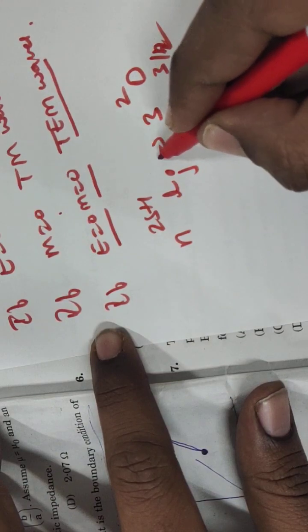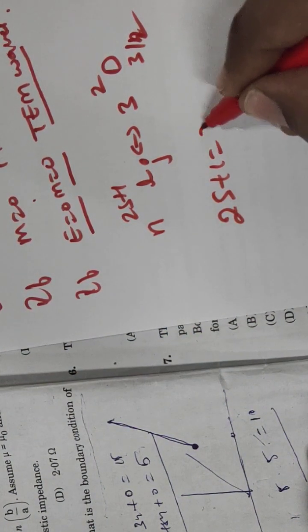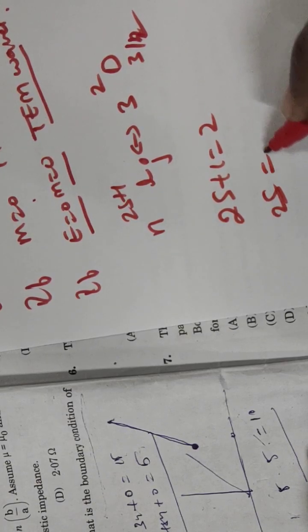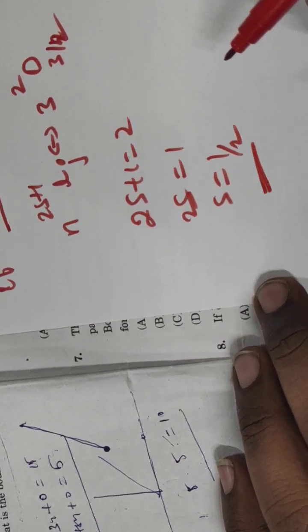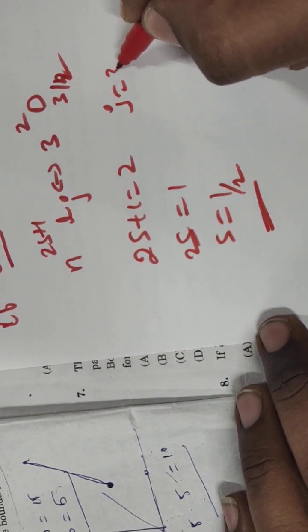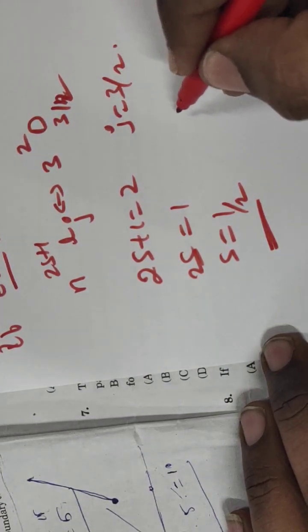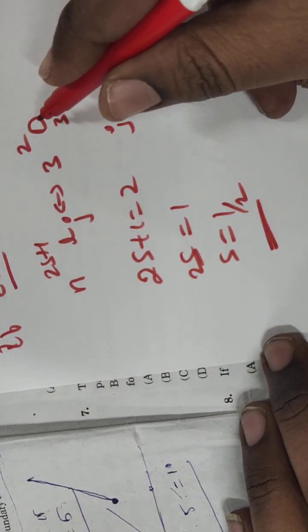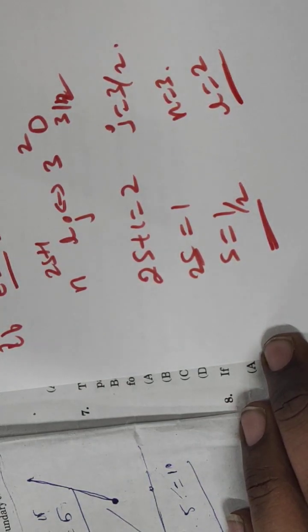If we compare these two, we will get 2s plus 1 is equal to 2, 2s is equal to 1, s is equal to 1/2, and j is equal to 3/2, n is equal to 3, and l is equal to 2.